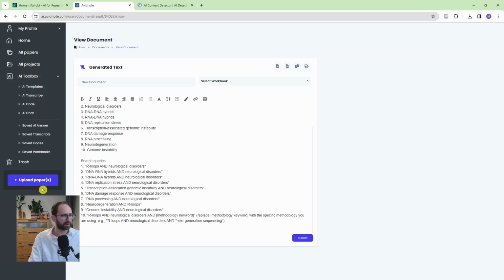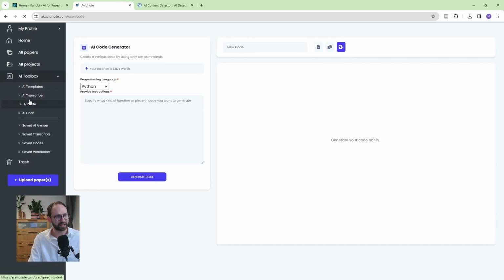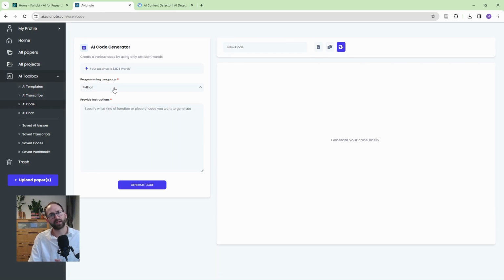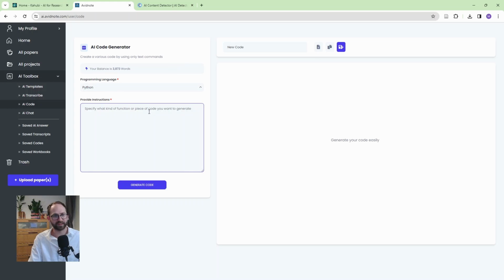You can always upload papers, and then you have all these other options. So this was AI Transcribe. We already spoke about this for a second. You have AI Code here. So it will code for you, and you can pick a language. There are quite a few of them, and you can provide instructions, and it will generate this code for you.